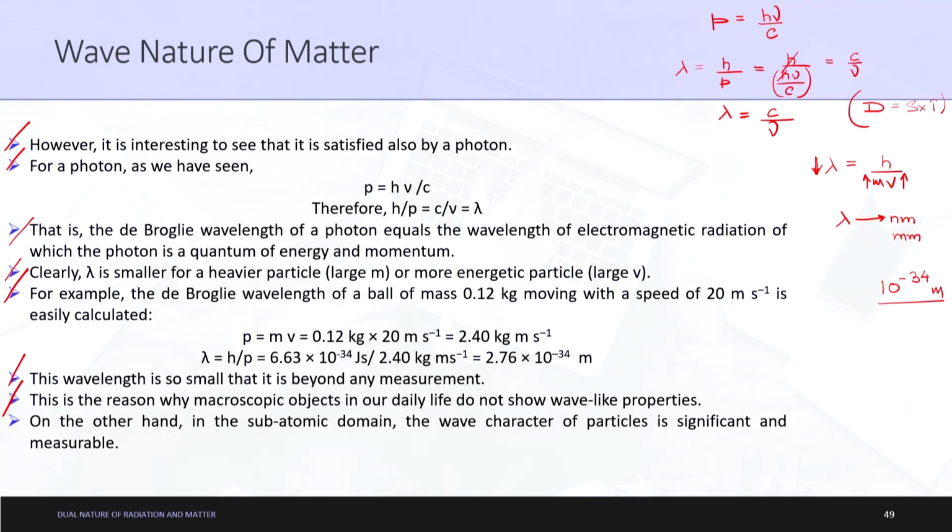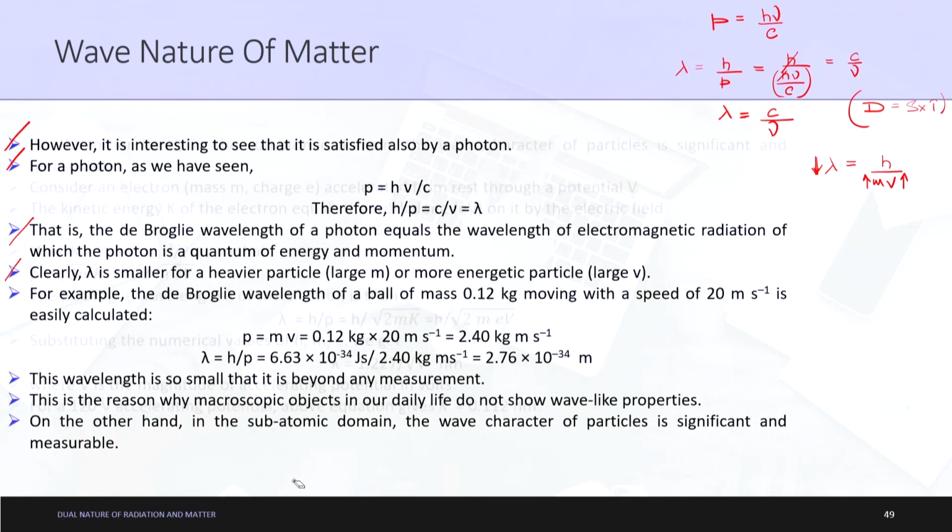On the other hand, in the subatomic domain, the wave character of particles is significant and measurable. So what happens in the subatomic domain? The subatomic domain refers to the measurement of particles, let us say electrons, protons, photons, etc. In that case, this 10 to the minus 34 can be converted to, let us say, 10 to the power minus 9 or 10 to the power minus 5 or 10 to the power minus 3, etc.